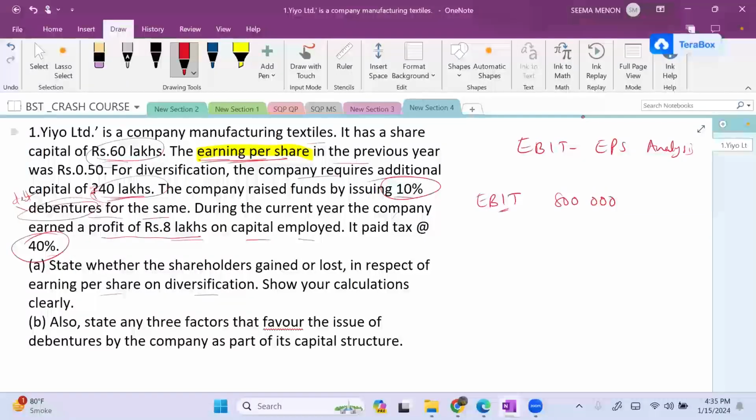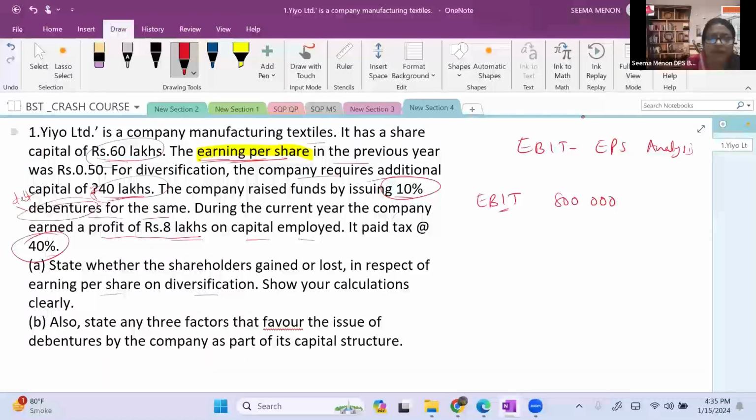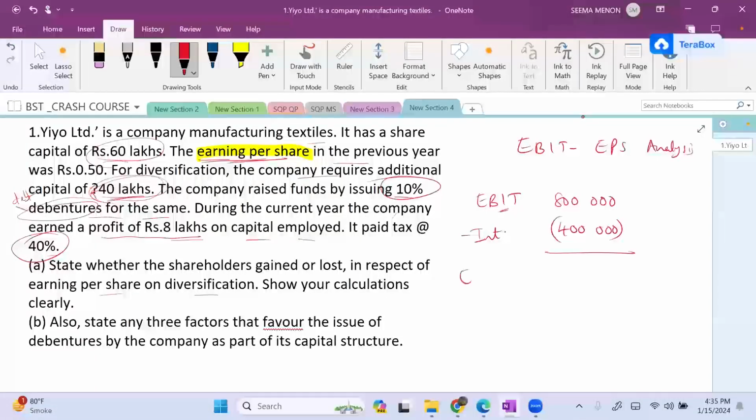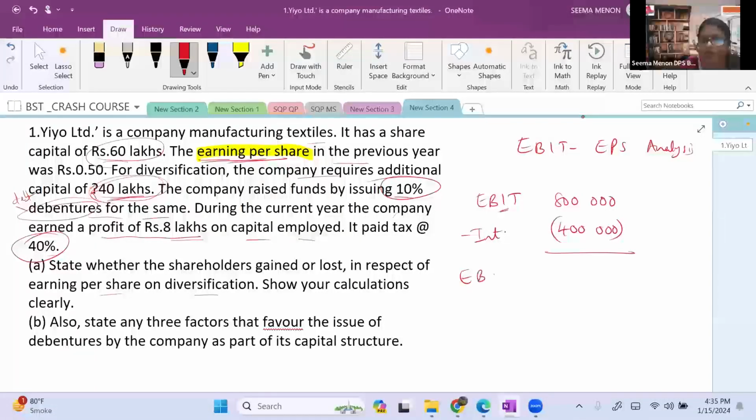The interest is 10% and the company raised a debenture of 40 lakhs. So minus interest: on 40 lakhs, 10% becomes 4 lakh rupees. You will subtract 4 lakhs, and you get earning before tax, that is 4 lakh rupees.